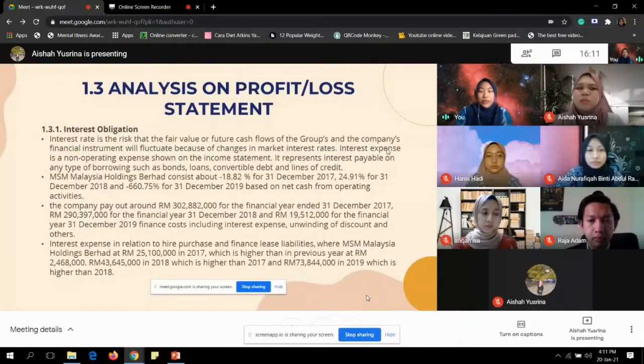Next, analysis of the profit or loss statement. Interest rate risk is the risk that the fair value of future cash flows of the group and the company's financial instruments will fluctuate because of changes in market interest rates. MSM Malaysia Holdings Berhad recorded negative 18.82% for 2017, 24.91% for 2018, and negative 660.75% for 2019, based on the net cash from operating activities.